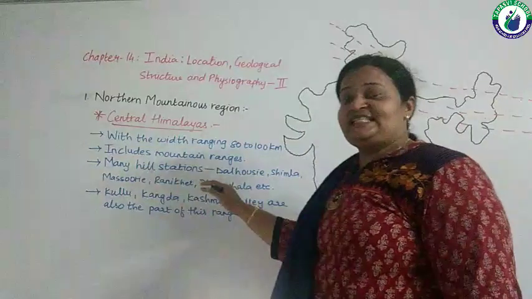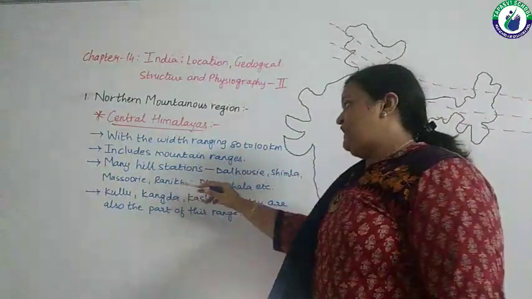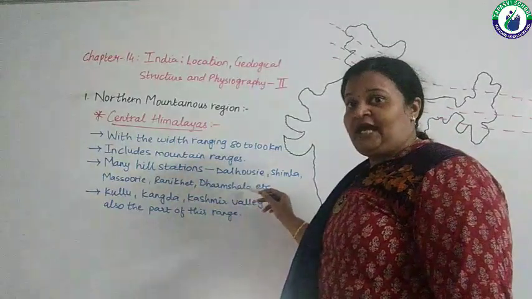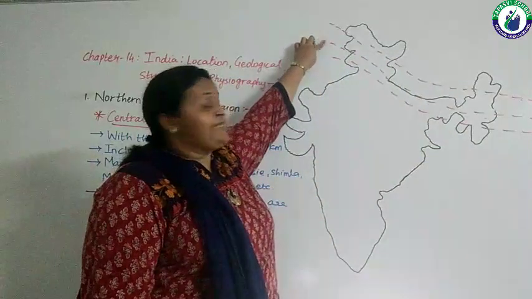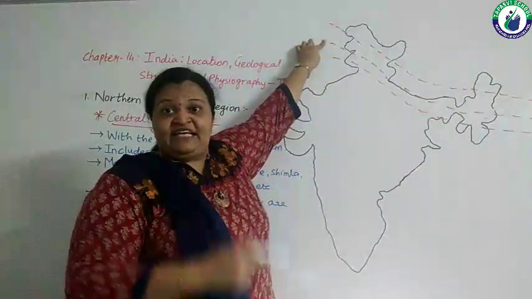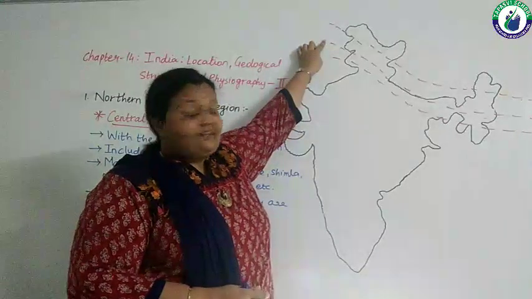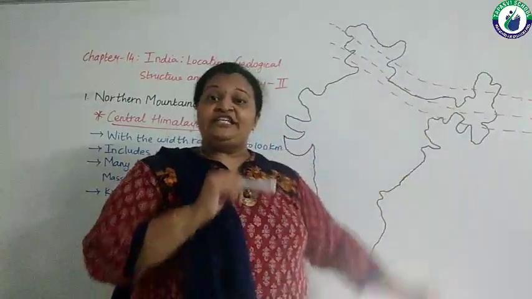Even many hill stations like Dalhousie, Shimla, Mussoorie, Ranikhet, Dharamshala are situated in this range. You all might have visited some of these hill stations. These all lie in this Central Himalayan region.